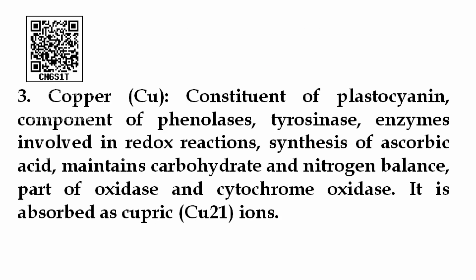Next, the copper. Copper is an important micronutrient. It is involved in redox reactions, synthesis of ascorbic acid, is a constituent of plastocyanin, and maintains carbohydrate and nitrogen balance.